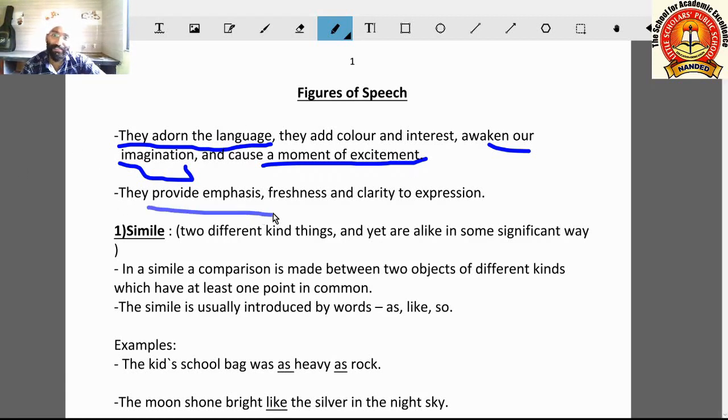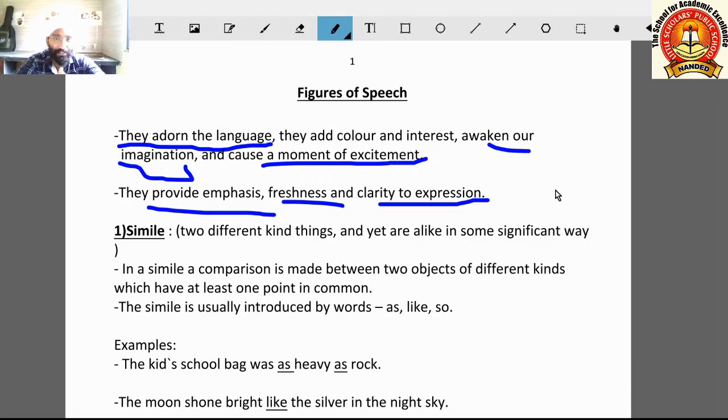They provide emphasis, freshness, and clarity to expression. Emphasis means giving pressure, giving weight to the language. Freshness and clarity: if you use figures of speech, you can make someone understand your point in a clearer way with more different examples.